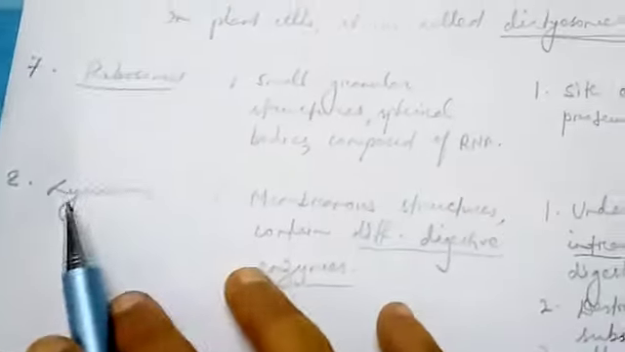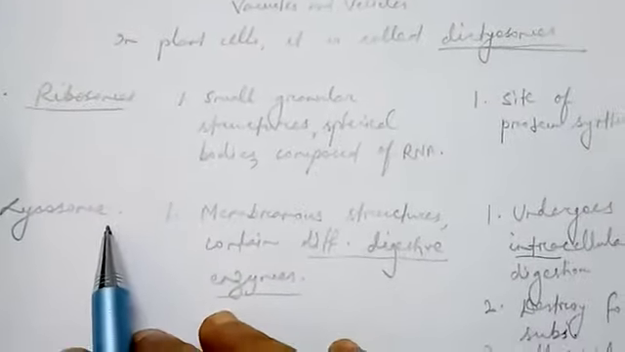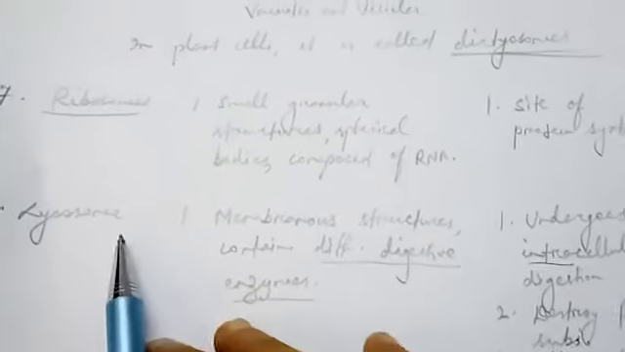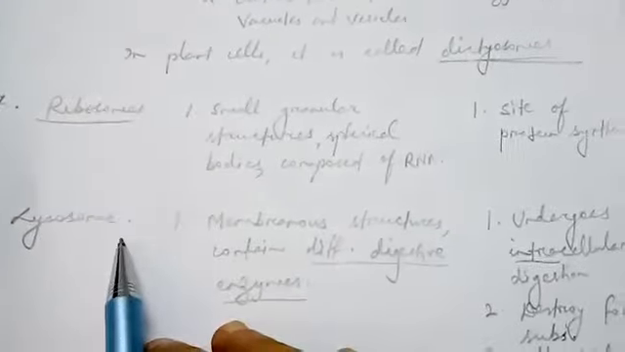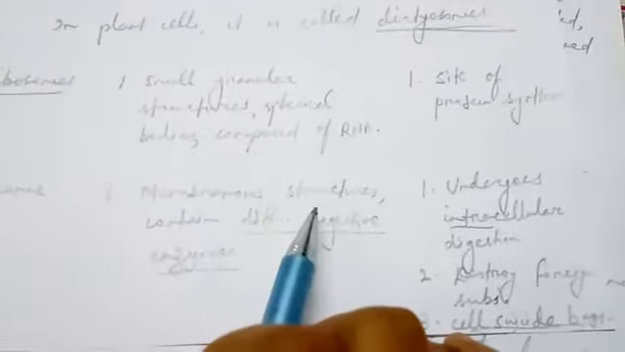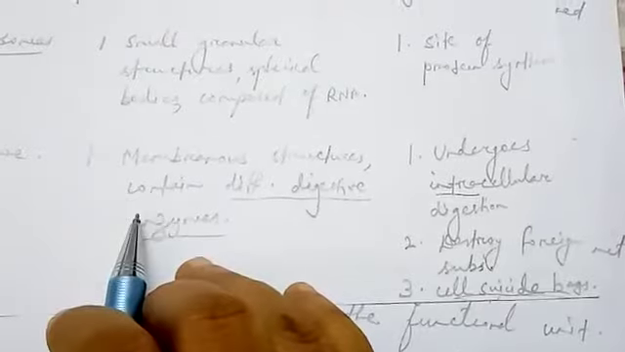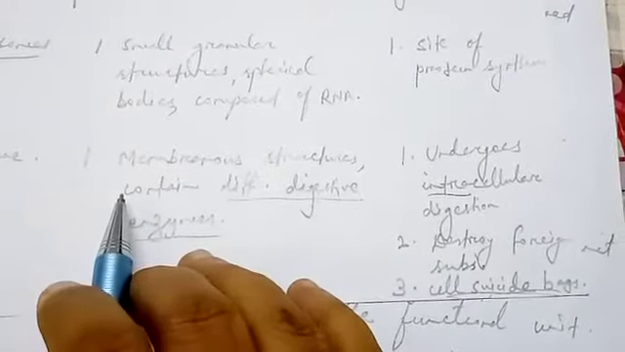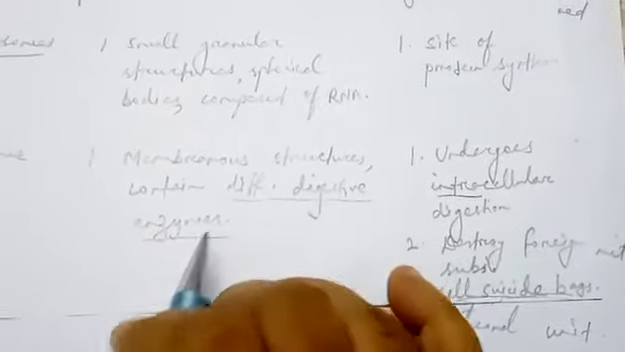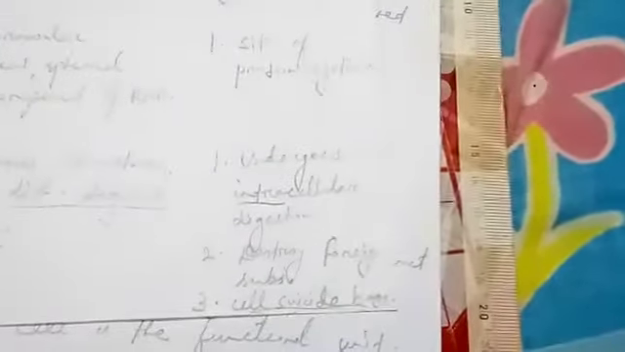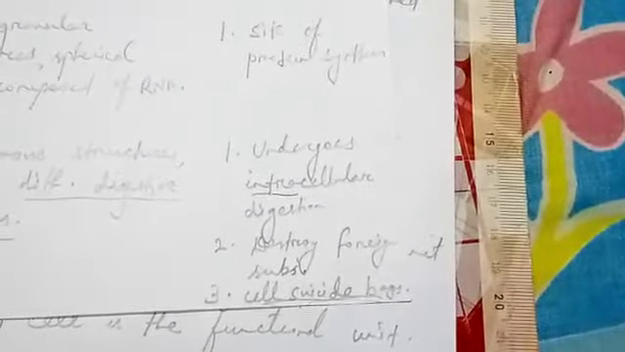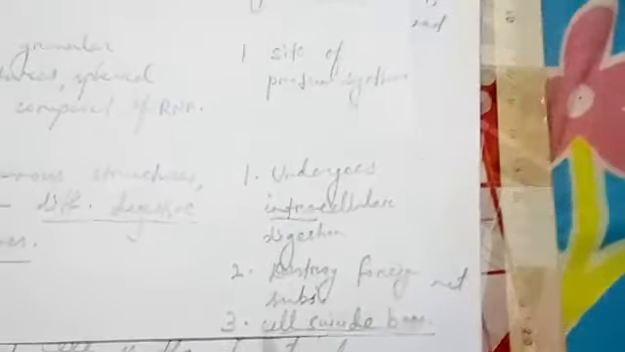Next we have lysosome. Lysosome is a very important organelle, children, because very often it comes in the exam. So what is that organelle? It is again a membrane bound structure, and its characteristic feature is that it contains different digestive enzymes within itself. As you know, the function of digestive enzymes is to digest. So the enzymes present in the lysosome undergo intracellular digestion.